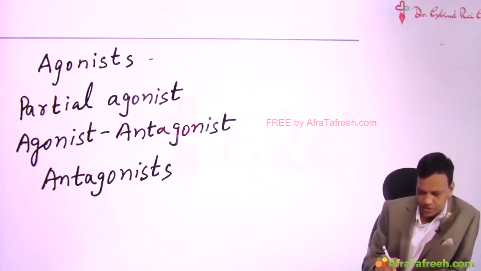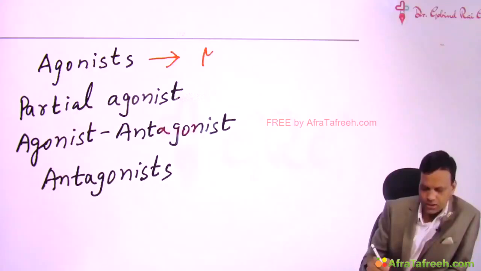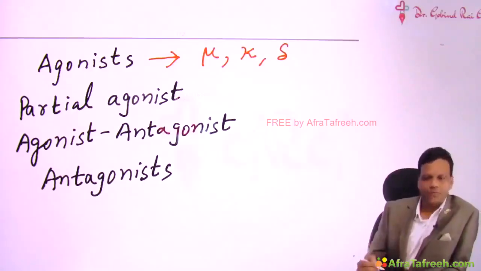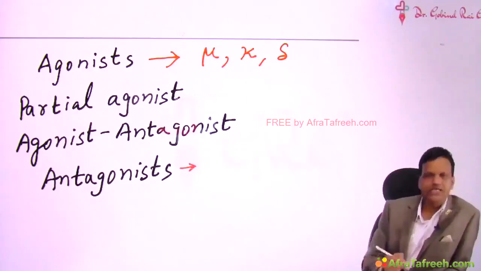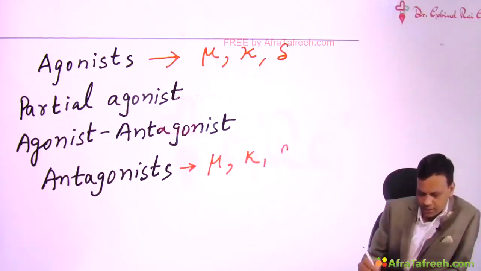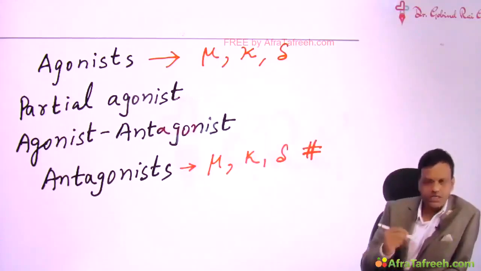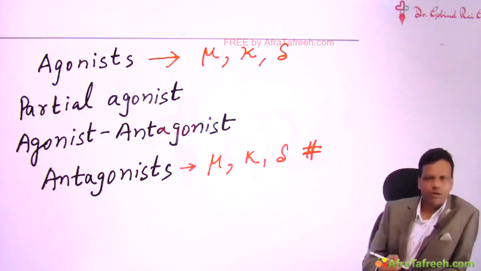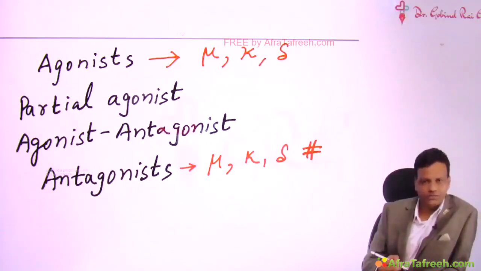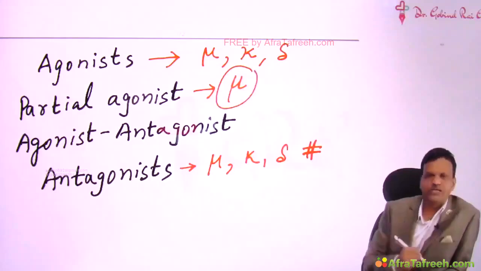We will say a drug is an opioid agonist when it stimulates all the three receptors, that means mu, kappa as well as delta. We will say a drug is an antagonist when it blocks all the three receptors, that is mu, kappa and delta. So when all three are stimulated, it is agonist. When all three are blocked, it is antagonist. Now partial agonist is a term mainly used when a drug is a partial agonist at the mu opioid receptor.